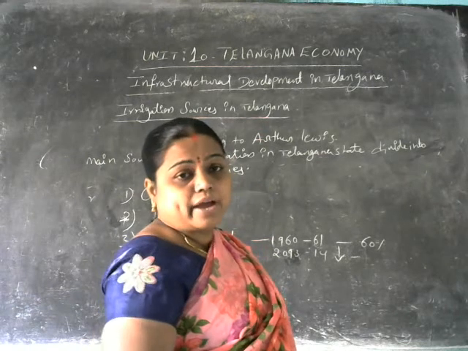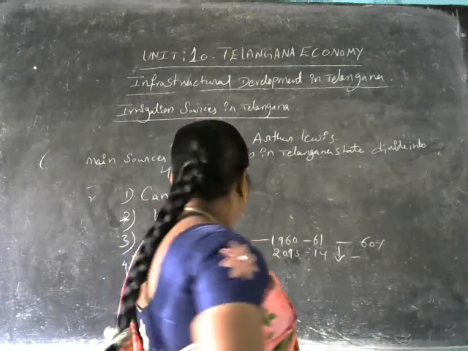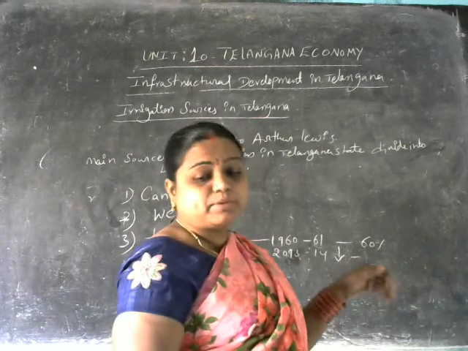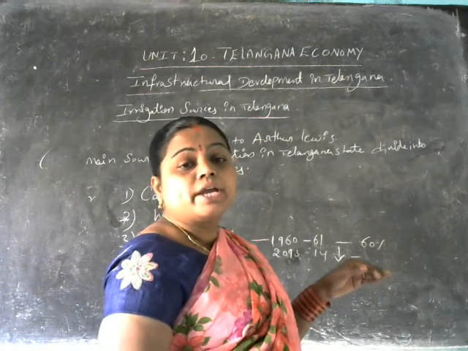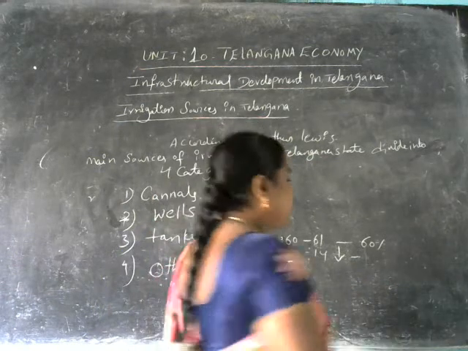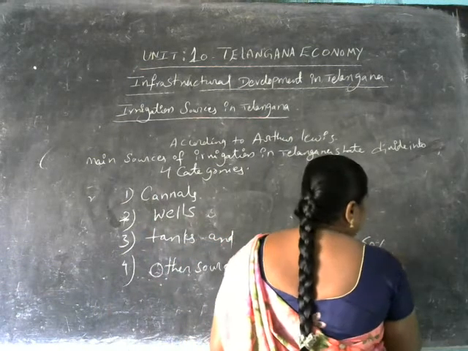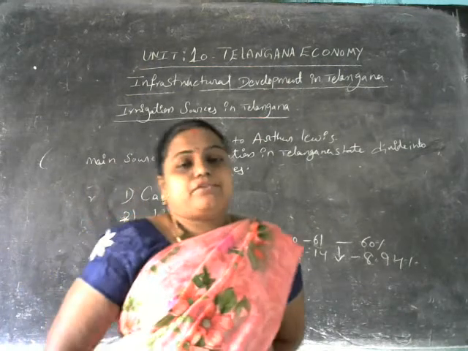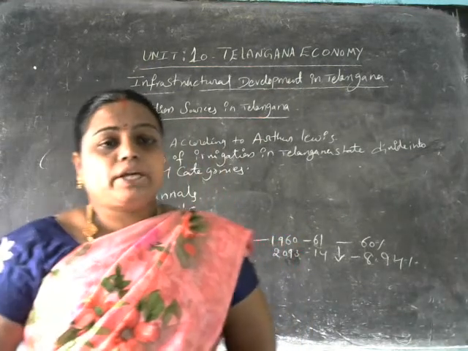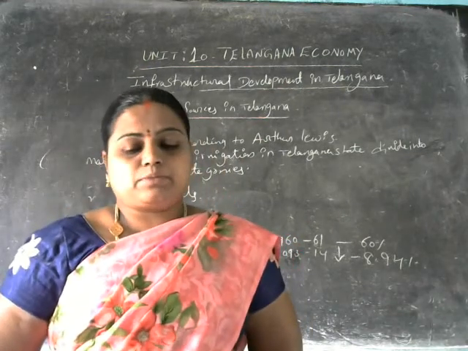So day by day it should have increased, but it has been decreased. The tank irrigation system has been decreased to 8.94% here. 8.94% it has been reduced here.